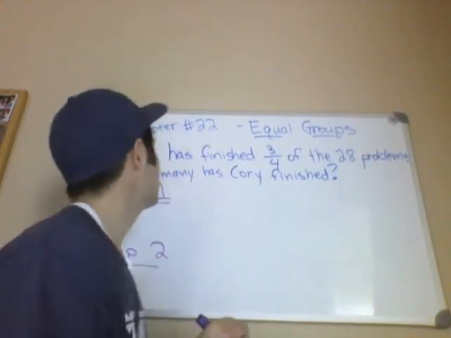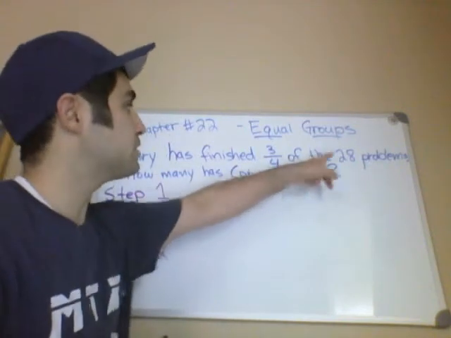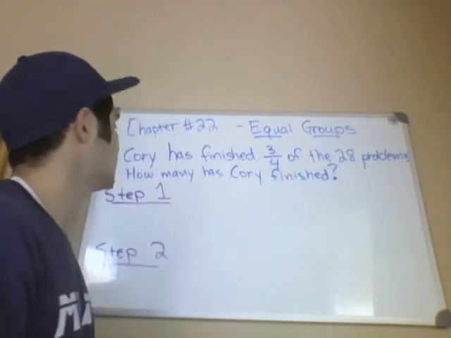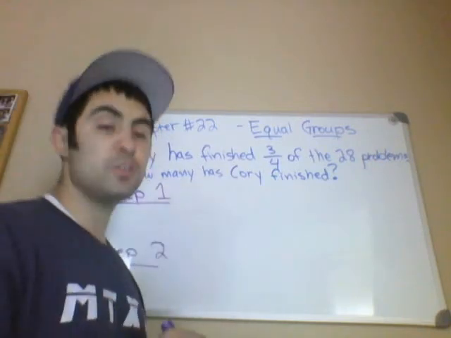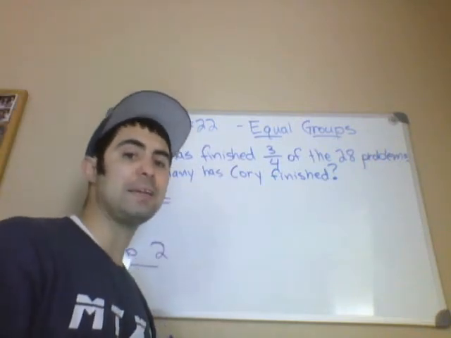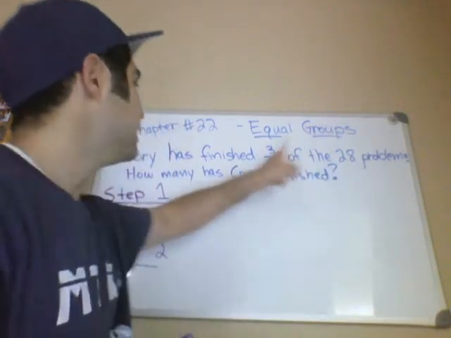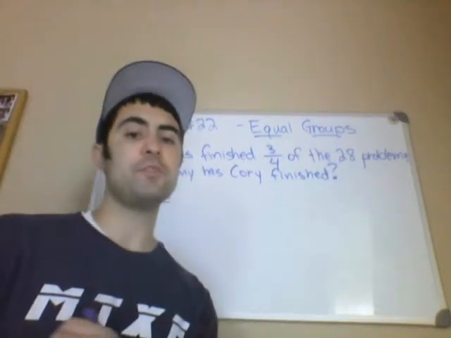Alright, so here's your next problem. Corey has finished 3/4 of the 28 problems on his homework assignment. How many has Corey finished? So he's not completely done with the whole assignment, which is 28 problems. He's only done 3/4 of that.